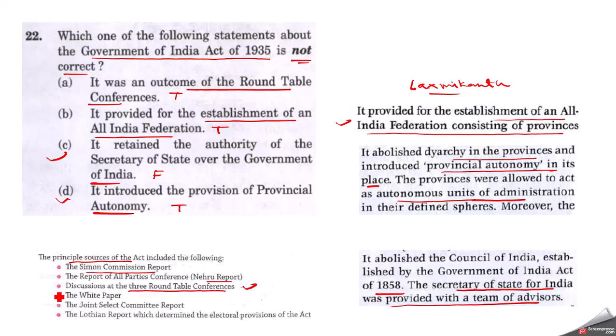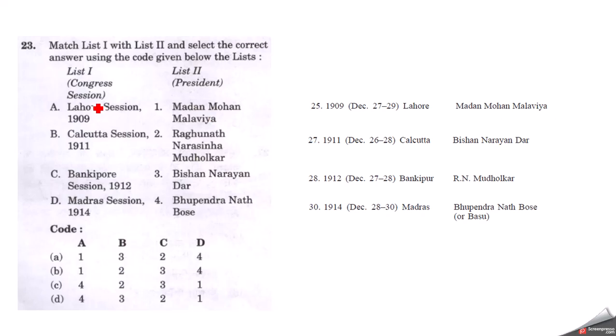So here it is given. Then the White Paper, the Joint Select Committee report, and the Lothian report, which determined the electoral provisions of the Act. So these all became the sources of the Government of India Act of 1935. Moving on, we have List 1 and List 2 here. List 1 says Congress session, List 2 says the president.